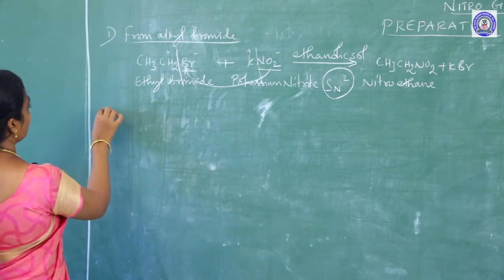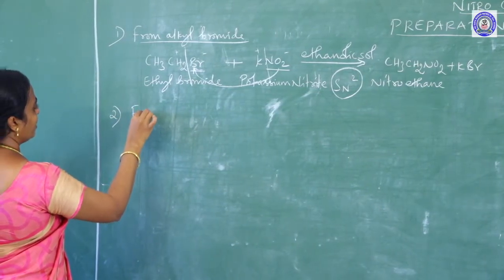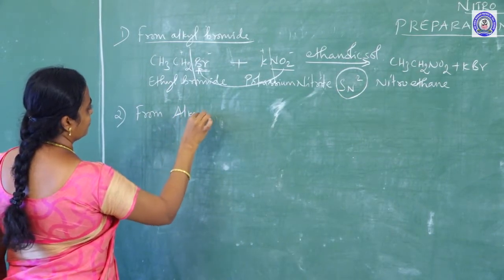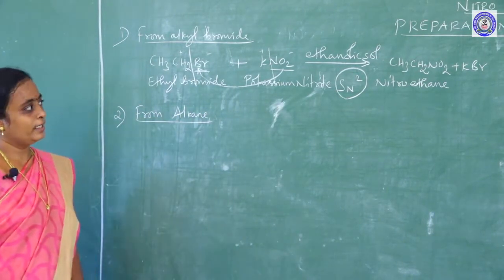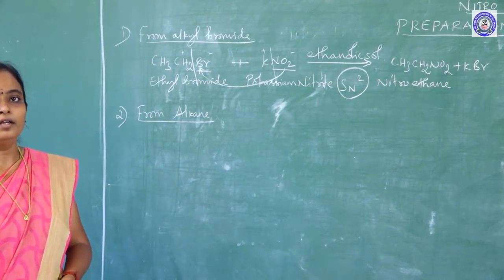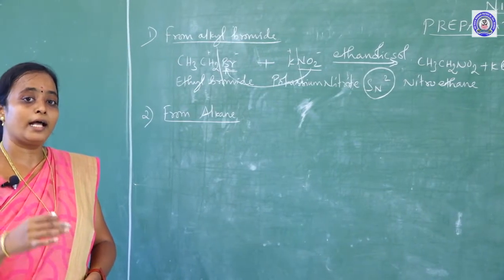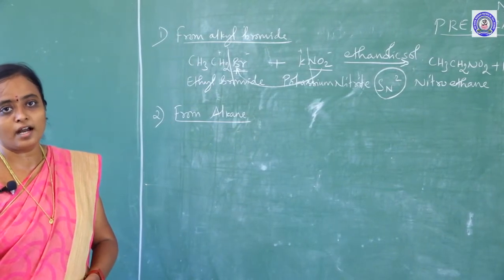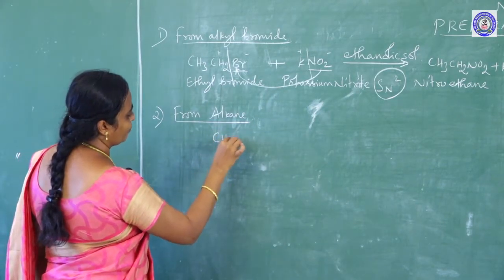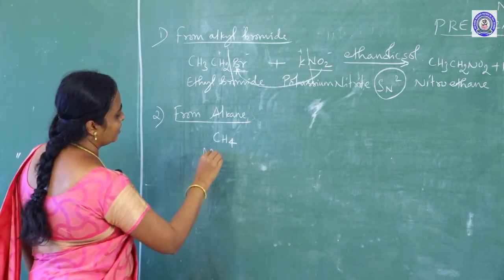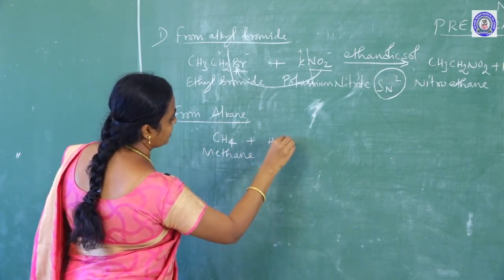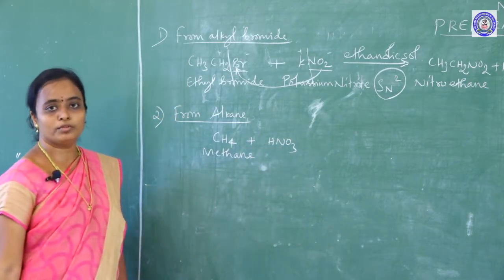Okay. And the second one, I am going to prepare a nitro compound from alkane. So, here there are two chances: if you are taking methane, that is one pathway, and except methane, other hydrocarbons behave in another way. First, if I am taking methane CH4, methane reacts with nitric acid HNO3.